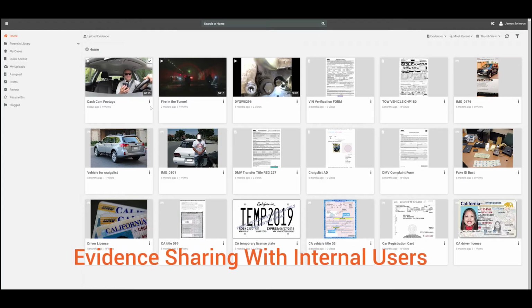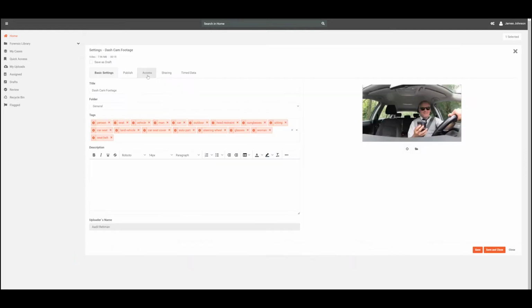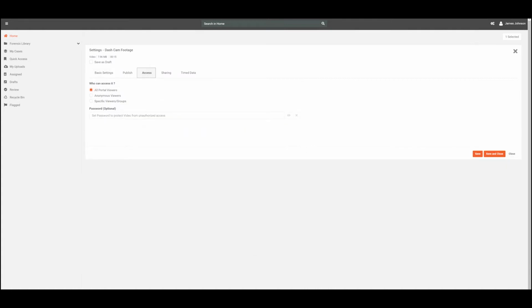To share evidence with specific users and groups, select the evidence and click on Settings from the Overflow menu. From the Access Settings tab, click on Specific Viewers and Groups, and this brings up text input fields to search for viewers and groups. These fields allow you to enter a keyword to search for specific users or groups. The entered search term pulls up users or groups that match the keyword or part of the keyword. Select the users and groups in the text input field with whom you want to share the evidence.